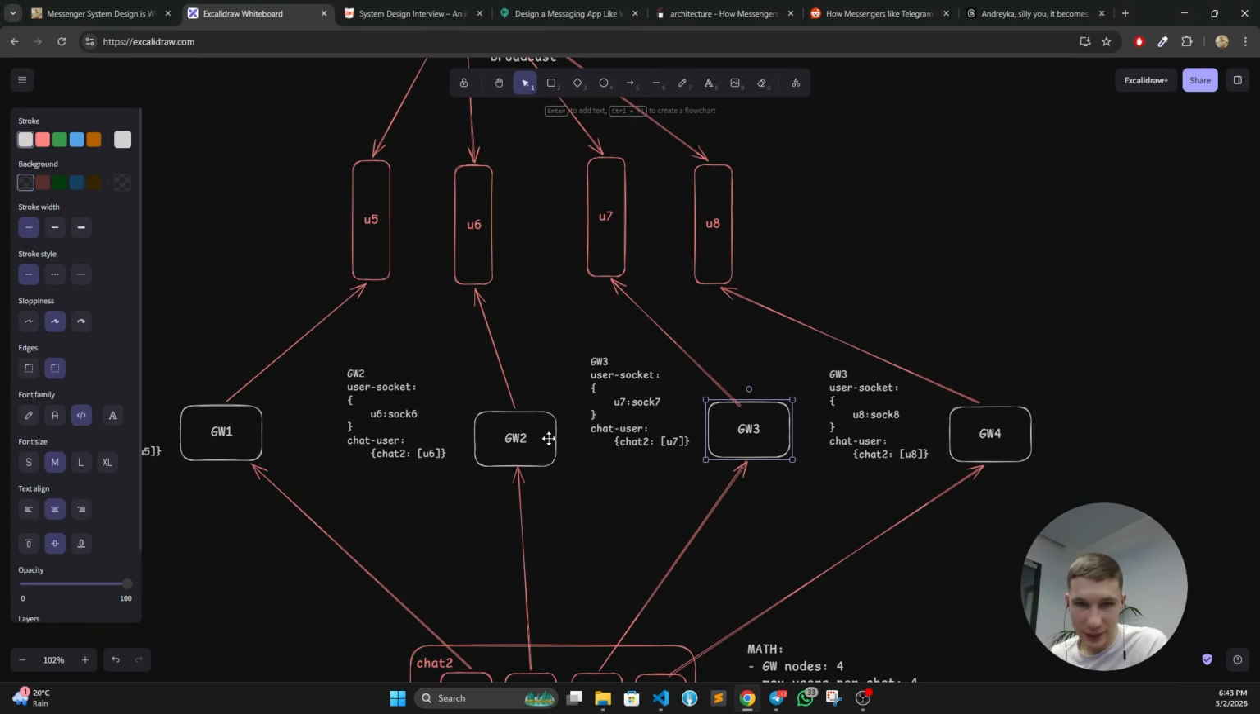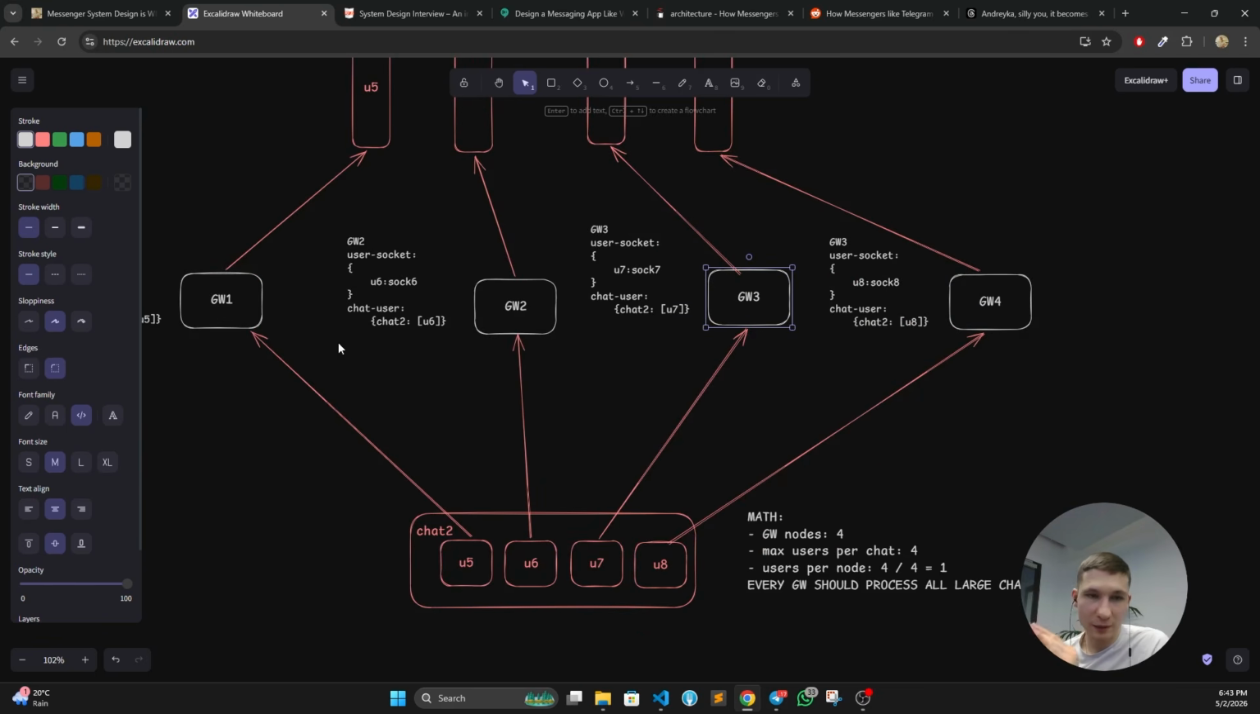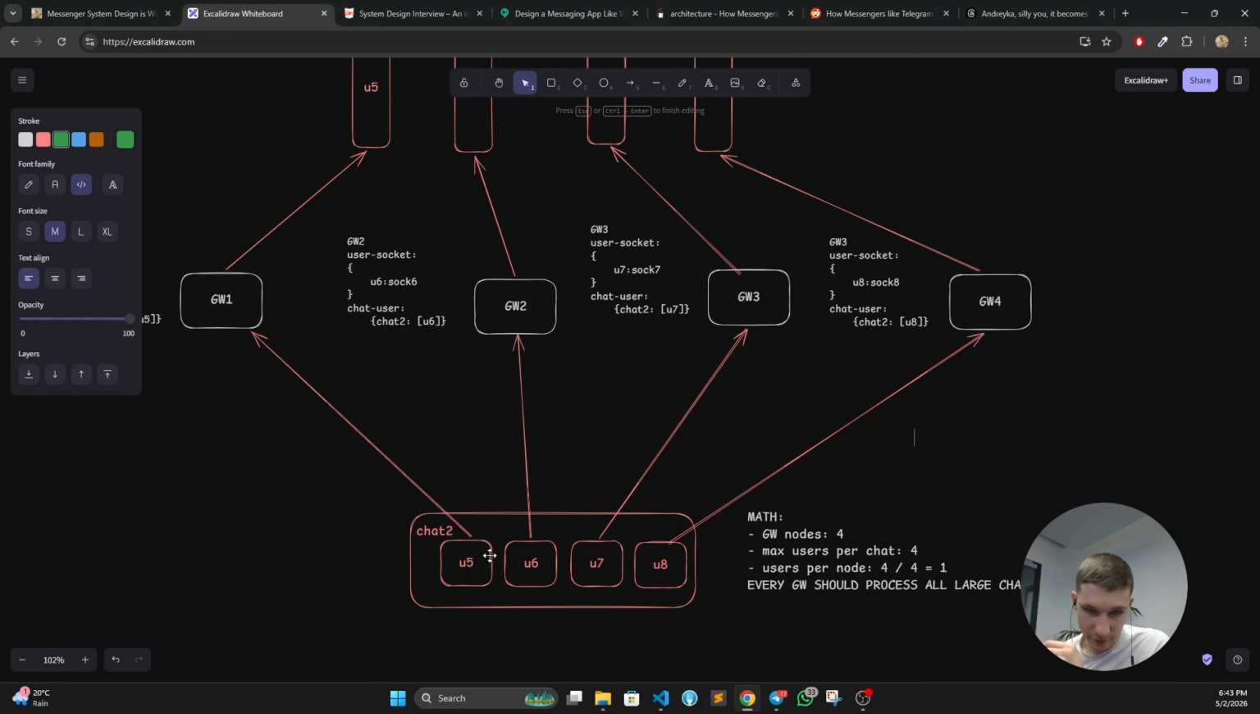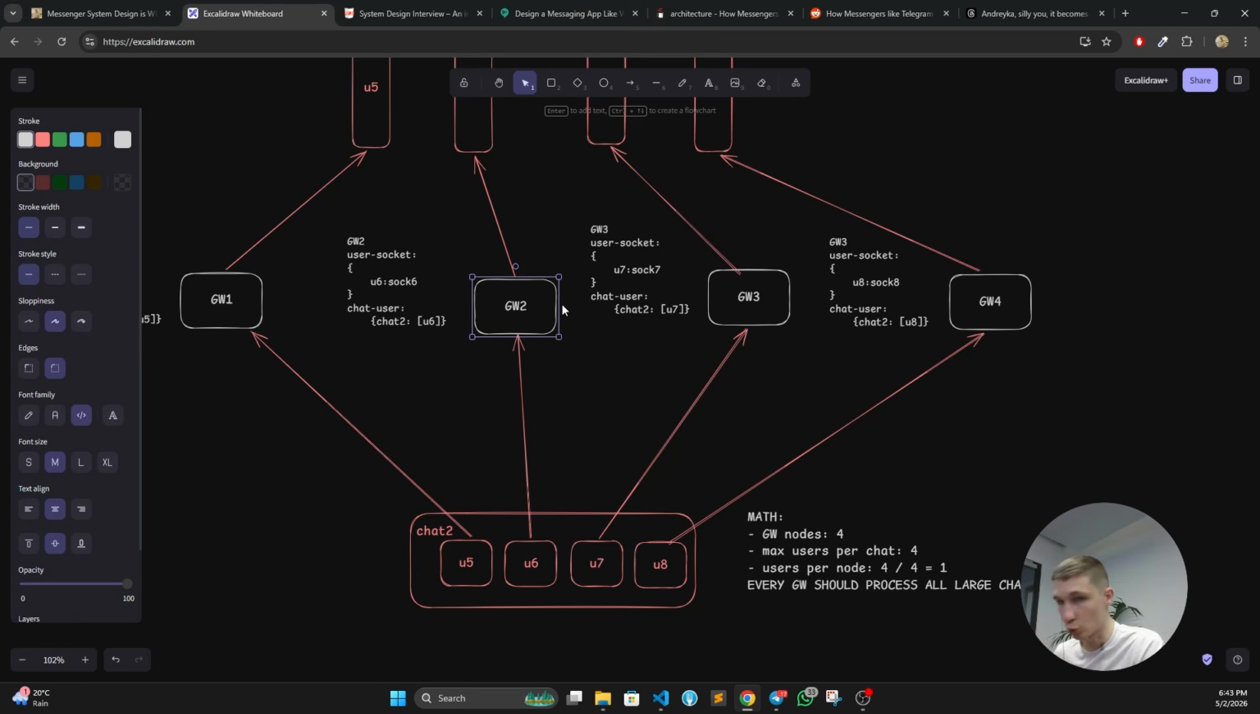It will work the same on the big numbers, because the only thing that matters is how many users will be per gateway node for a single large chat. If this is more than or equal to 1, it means this gateway node will be interested in the messages from this chat, and it's going to process it. And it will be more than 1 in case we have much more participants than gateway nodes. That's a rule, that's a must.